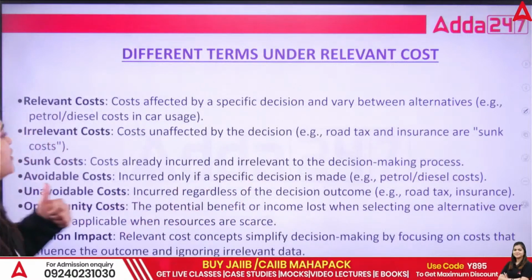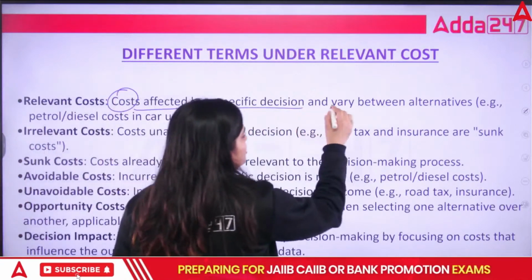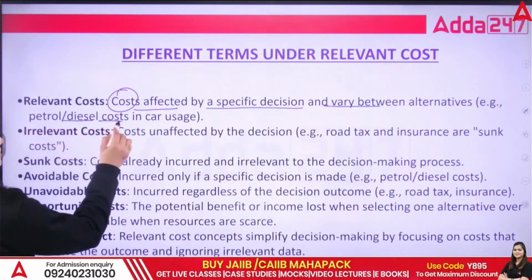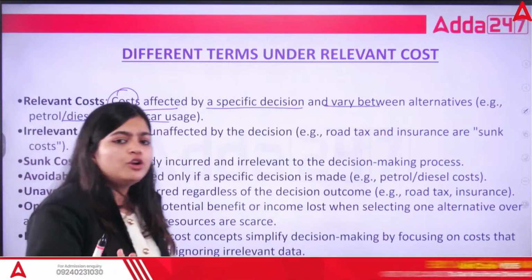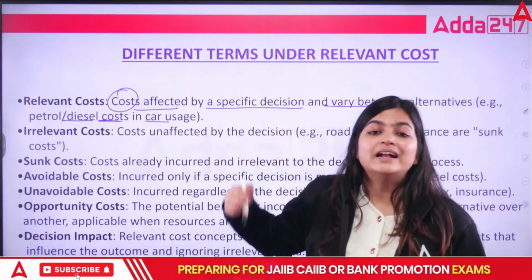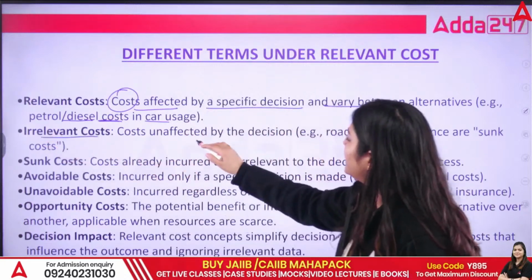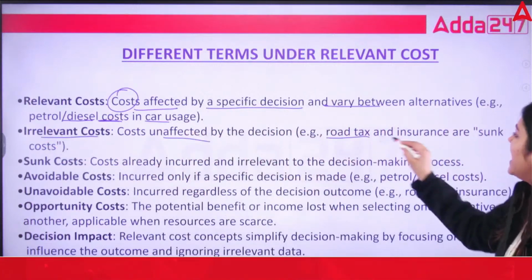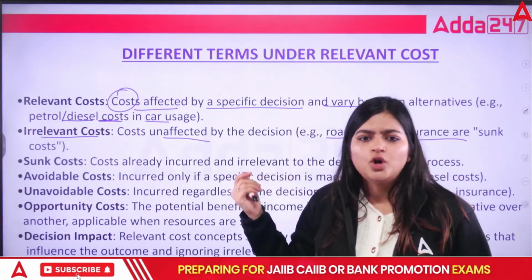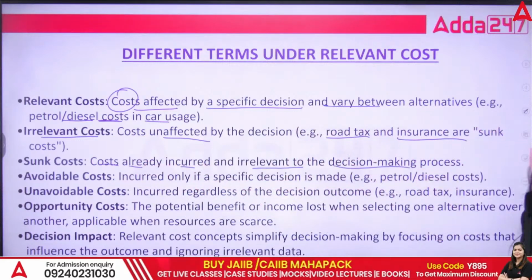First is relevant cost, affected by a specific decision or varying between alternatives, like petrol or diesel cost in car usage. Without petrol or diesel you cannot run your vehicle. So that is relevant cost. Now irrelevant cost is unaffected by the decision, like road tax, insurance, or sunk cost. Sunk cost means cost already incurred and irrelevant to decision making.